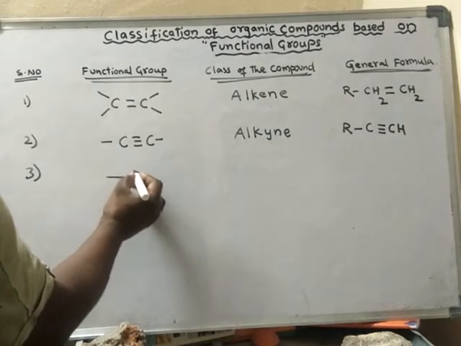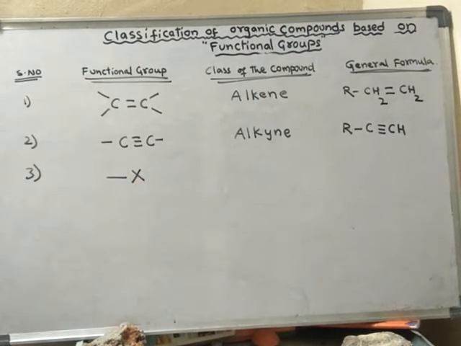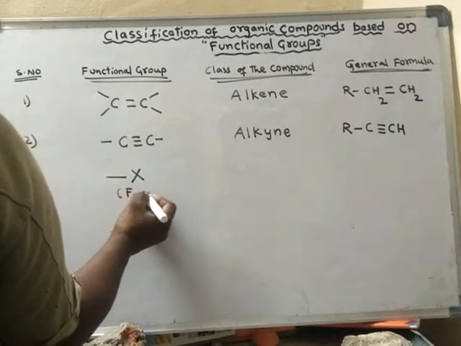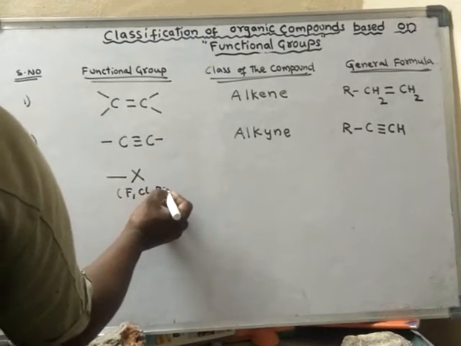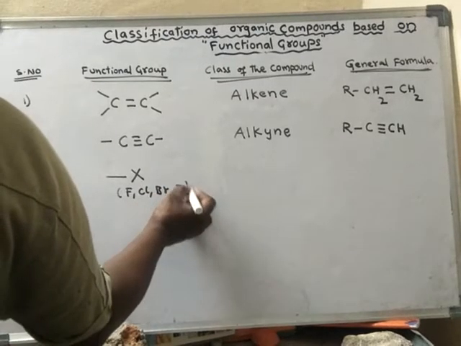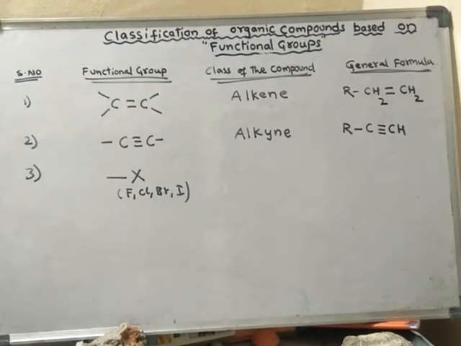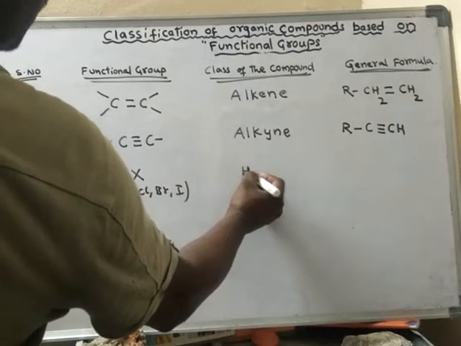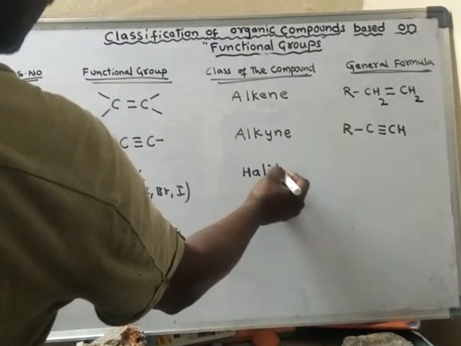Next, the third one, generally it is X. X means halogen, maybe chlorine or fluorine or bromine or iodine. Its class is called halide.